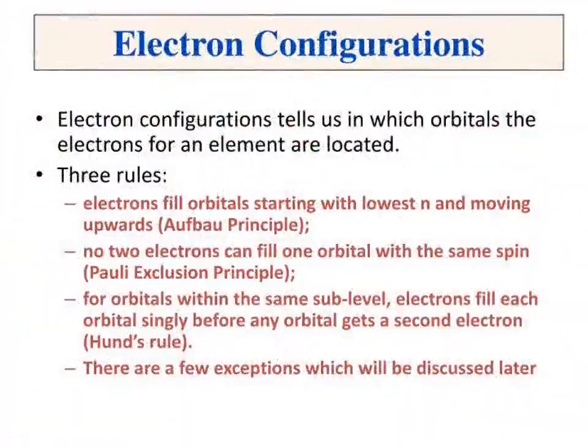Now, electronic configuration. What is electronic configuration? The distribution of electrons into various orbitals of an atom is called electronic configuration. It can be written by applying the Aufbau principle, Pauli exclusion principle and Hund's rule. Electronic configuration tells us in which orbitals the electrons of an element sit. There are 3 rules: first Aufbau principle, Pauli exclusion principle, Hund's rule.